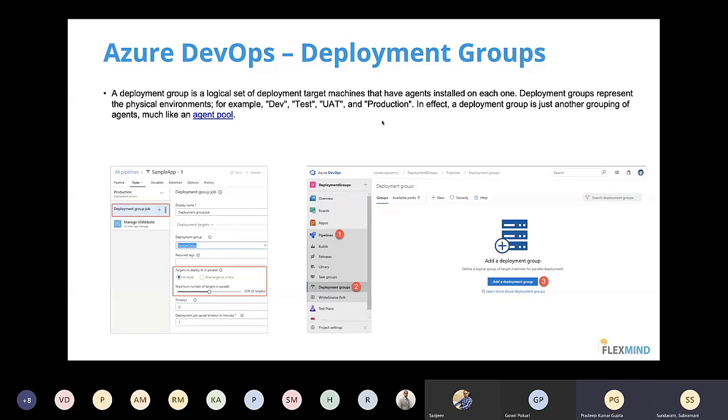When you say percentage, it means suppose in one region we have 1 lakh customers, then 1 lakh instances or customers, whichever way you measure. So it will get deployed for 20,000 customers? No, it is not about the customers. It is about your servers. I'm saying instances, fine. So it will deploy in 20,000 instances. Correct. Okay. Because you are combining these instances into a group, a deployment group.